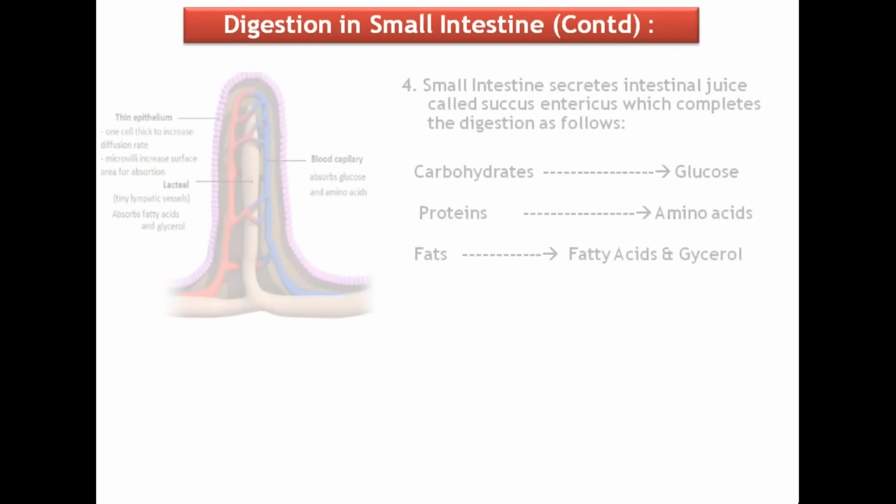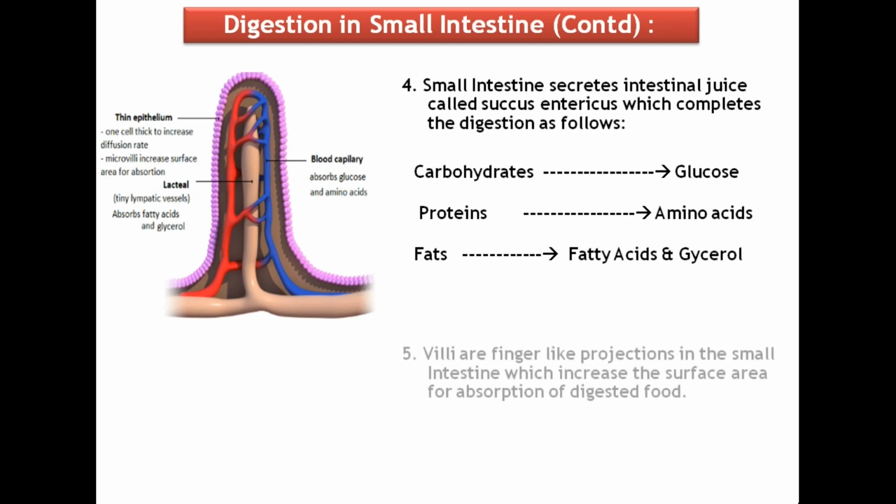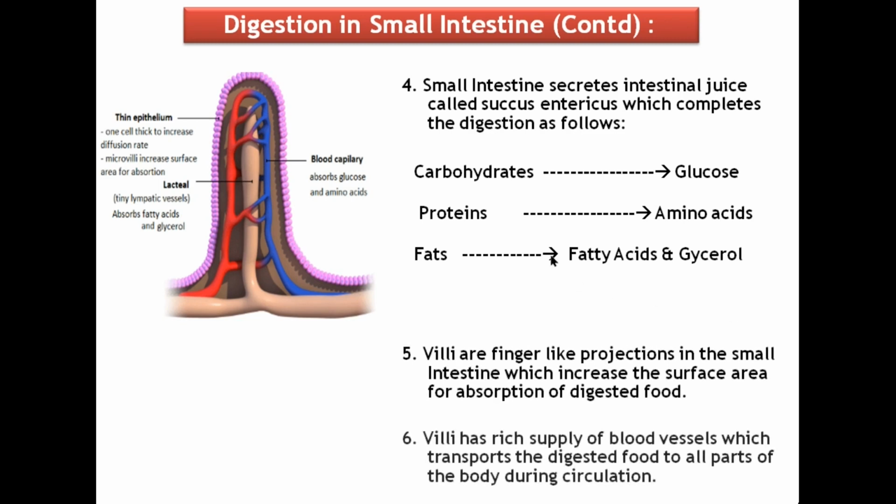The walls of the small intestine secrete intestinal juice called succus entericus for further digestion of carbohydrates, proteins and fats.